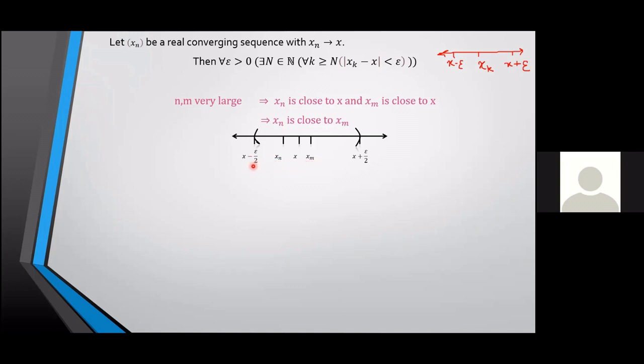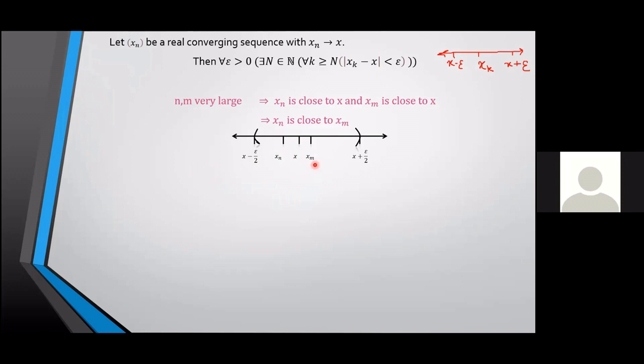Suppose you have three persons A, B, and C, and if A and B are close friends, and B and C are also close friends, then what happens? After a point of time, A and C will also become friends. Similarly, after a stage, xn and xm will also come close to each other. Now you have an intuitive idea of this concept. So let's try to prove this.